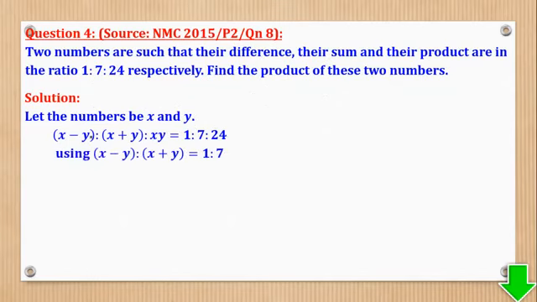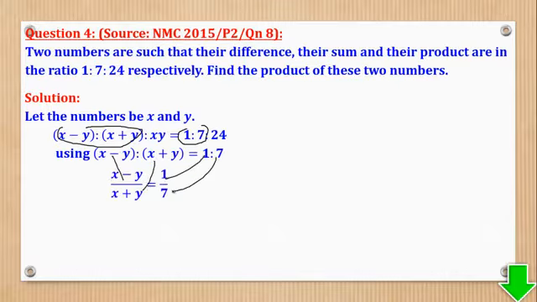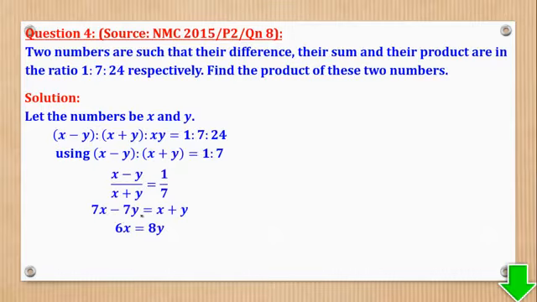So you are going to pick pairs of ratios. If I pick these first two, they will correspond to the first two here, meaning that this over this is the same as this over this. Then I cross multiply to give that. Then collect like terms. What I've done is take this side to come up with 8y and this side to come up with 6x.